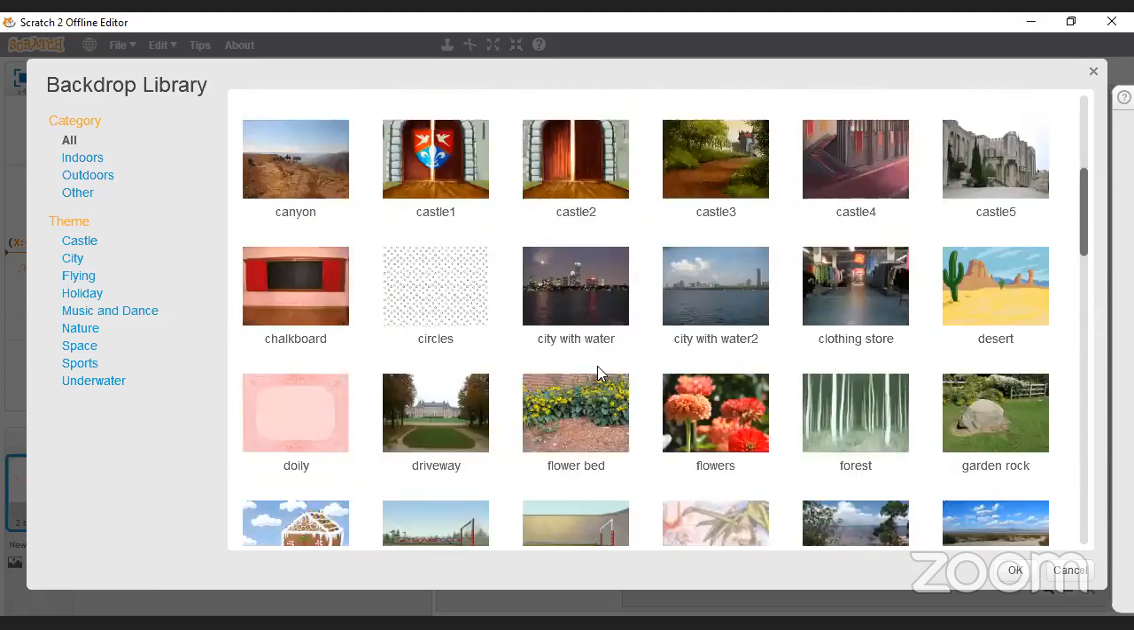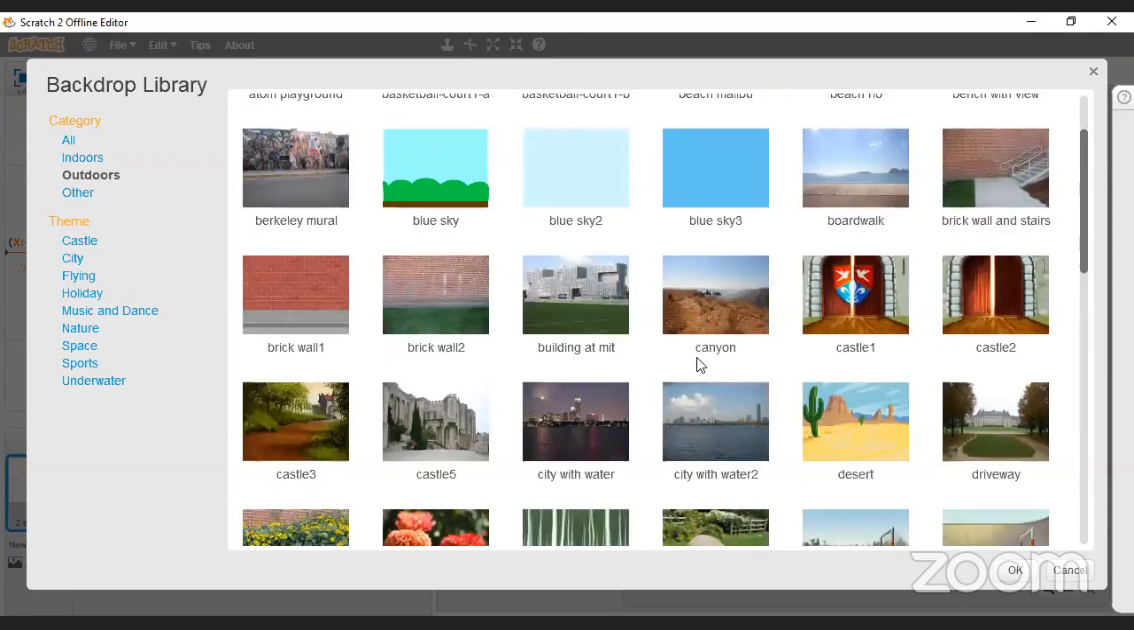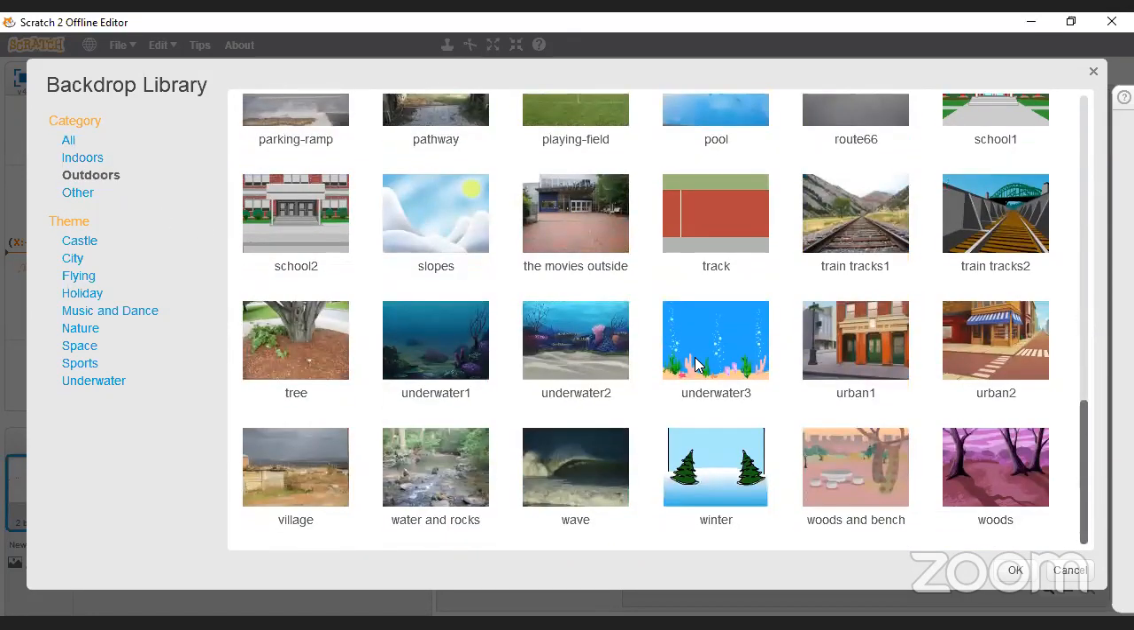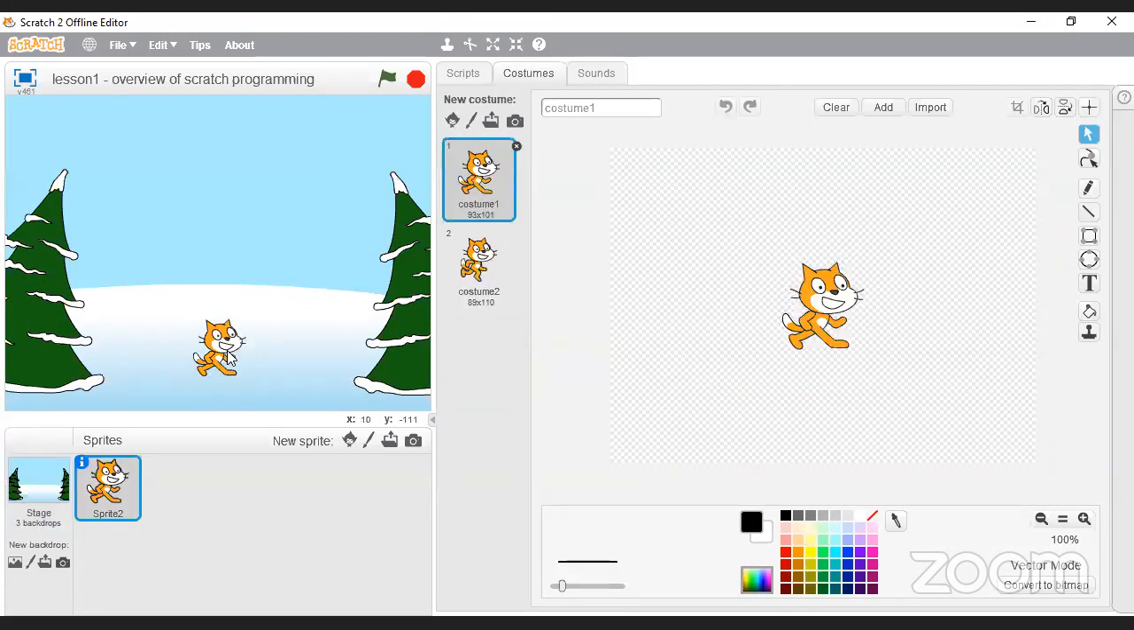So I'm going to choose something. Let's choose something like outdoors. Oh, okay, this one looks pretty cool. It's like winter. Okay, so there's my little sprite. Okay, so I've got a little background here, and I've got a sprite.